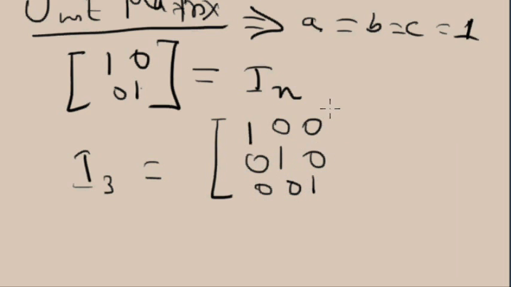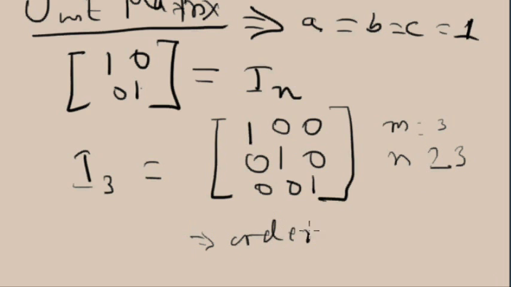So in this you see this is a square matrix. Only the diagonal elements are not 0 and all other elements are 0, and all the diagonal elements are 1, and the number of rows m is 3, n is 3, so the order is 3. So this is I3. This is a unit matrix.